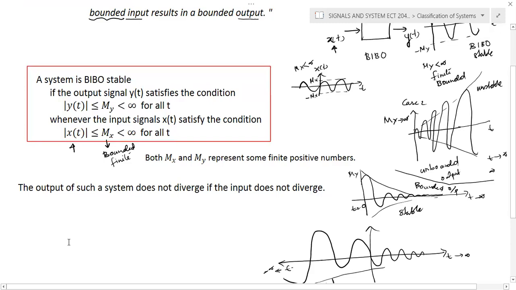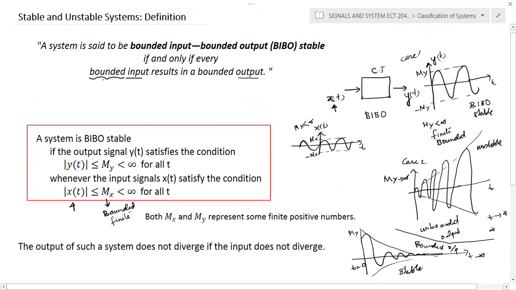From this particular example, you can see that the output of a system does not diverge if the input does not diverge, and we can call it a BIBO stable system. So we need to apply a small input which is less than infinity, and verify what the output will be. If the output is again less than infinity, we can conclude that the system is BIBO stable. That is, for a bounded input, we are getting a bounded output. Then the system is stable. This is the stability condition.